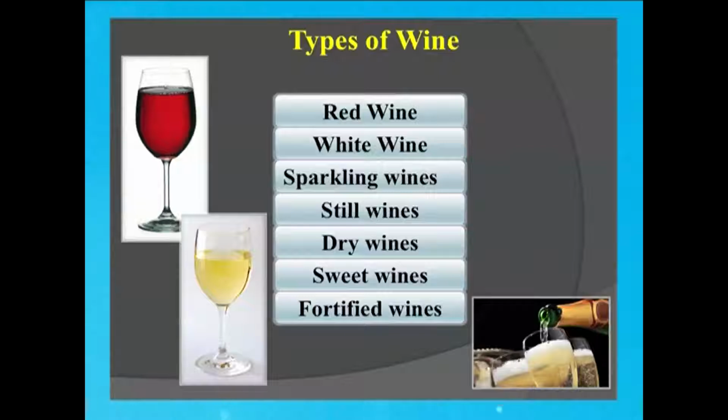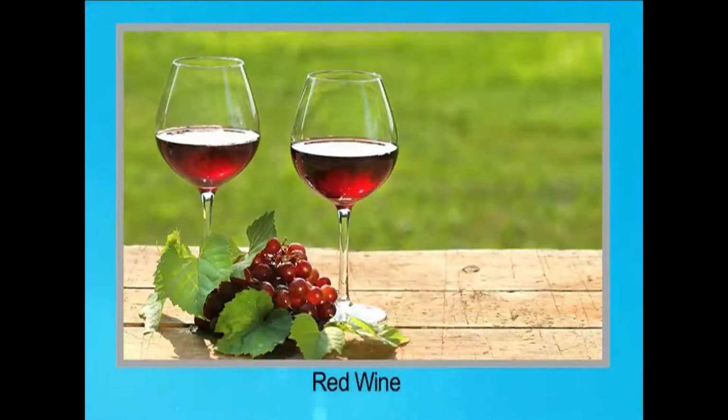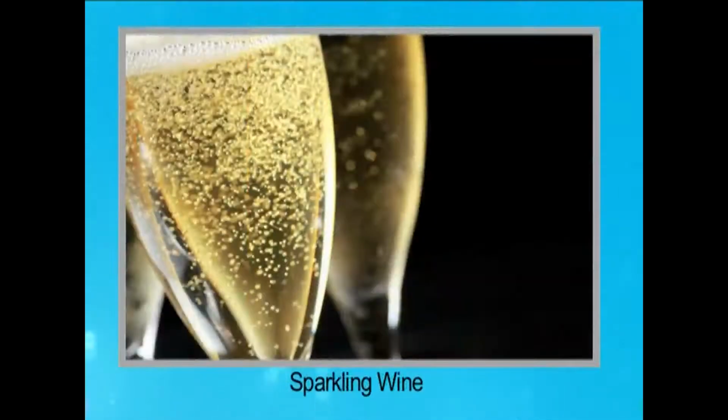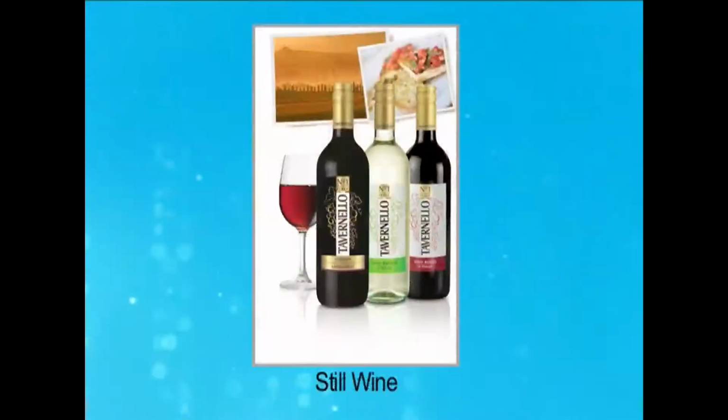Let us first see the red wine, which means obviously red in color, produced from red grapes. White wine, it is interesting to note, can also be produced from red grapes and most often is, although the color is white. Sparkling wines are wines which have excess CO2 in them, so when they are poured, you have the generation of this sparkle. Champagne, I think all of us know, is an example of a sparkling wine, while still wines are somewhat like this, which do not have any CO2 as effervescence.